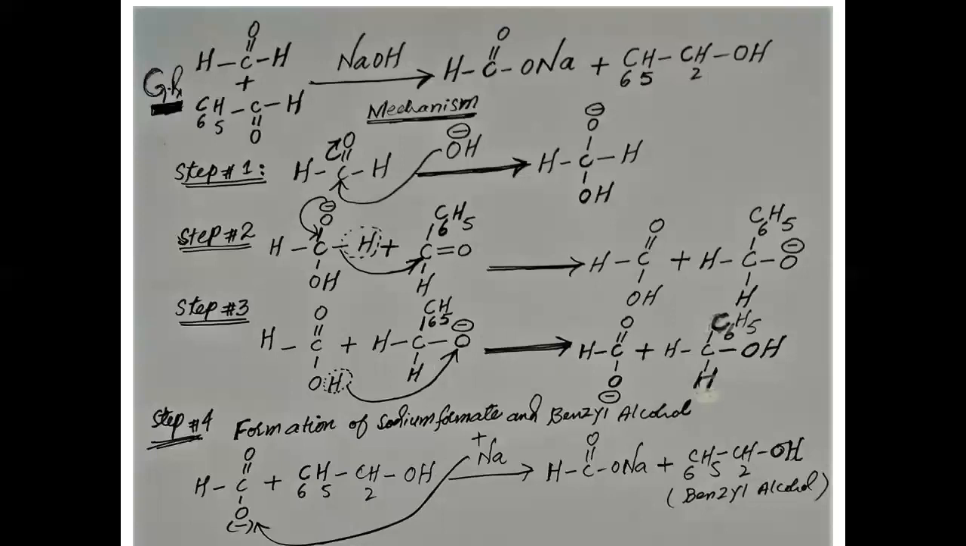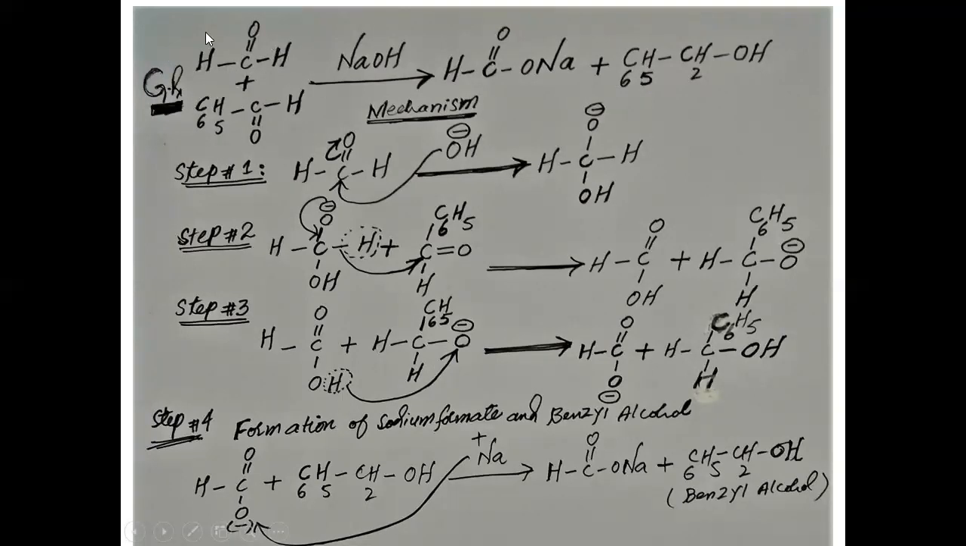As you already know, in Cross-Cannizzaro reaction, the reaction which is taking place between two different aldehyde molecules is called Cross-Cannizzaro reaction. This is the general reaction. This is formaldehyde, H C double bond O H, and this is benzaldehyde.